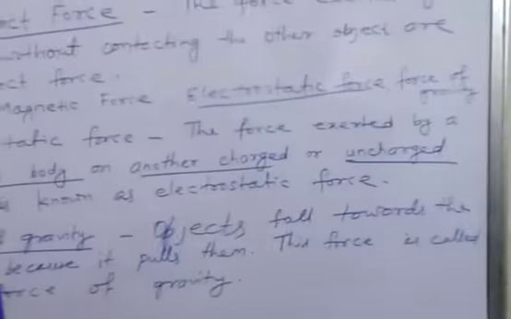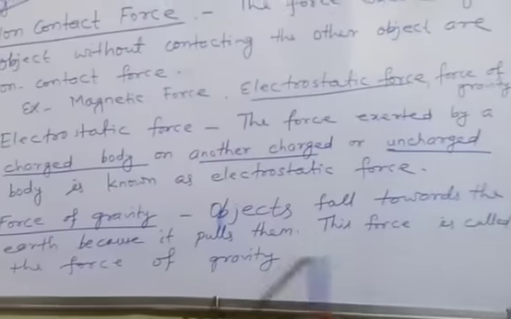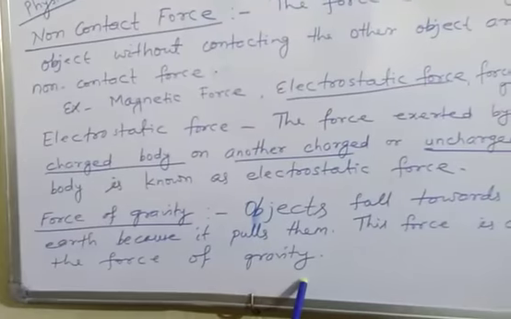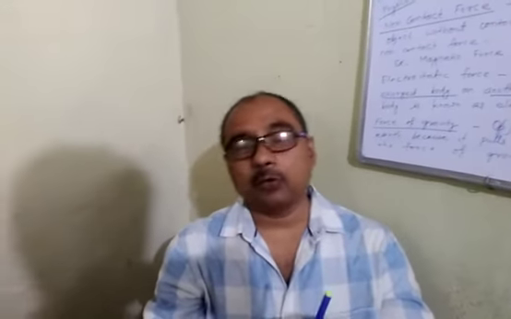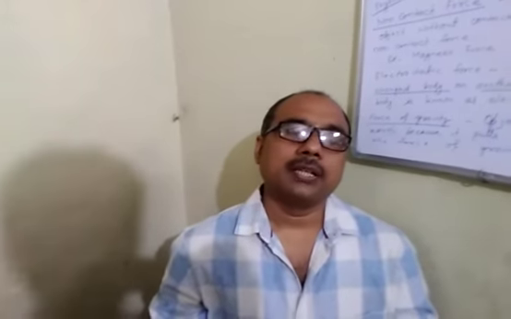Now see force of gravity. Objects fall towards the earth because it pulls them. This force is called the force of gravity. Here every object, whatever it is above the earth, if we leave it, it will fall down. Why does it fall down? Because the earth attracts it towards itself. So force of gravity is an attractive force.